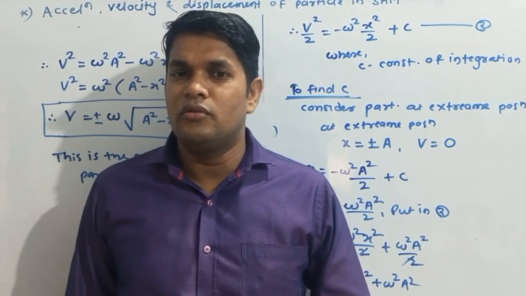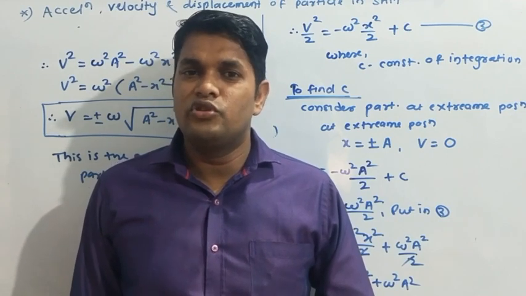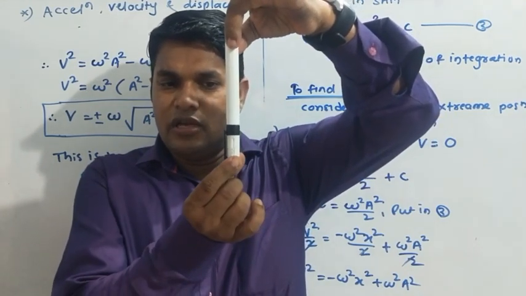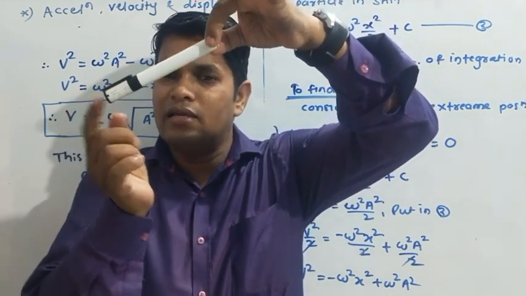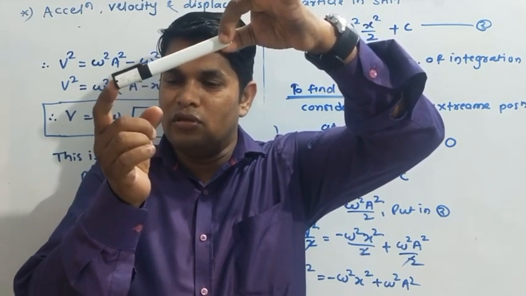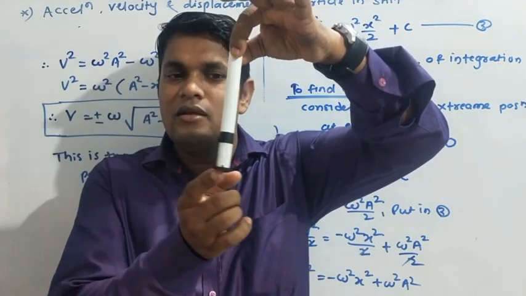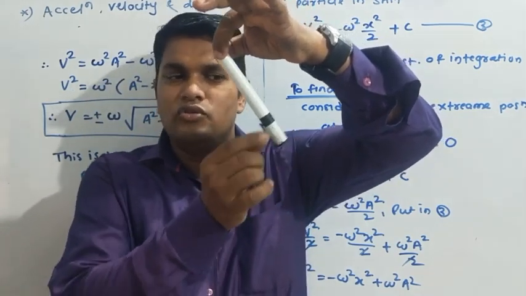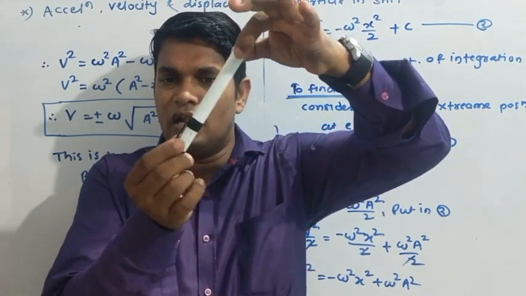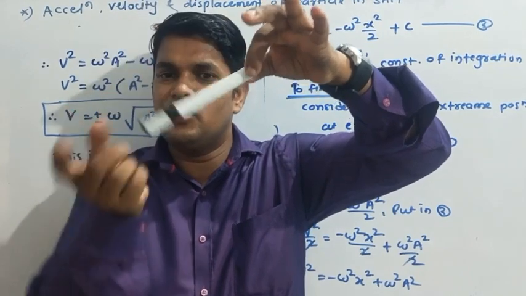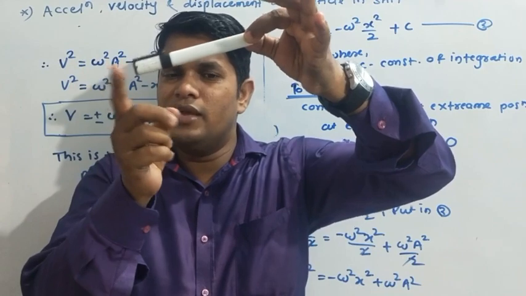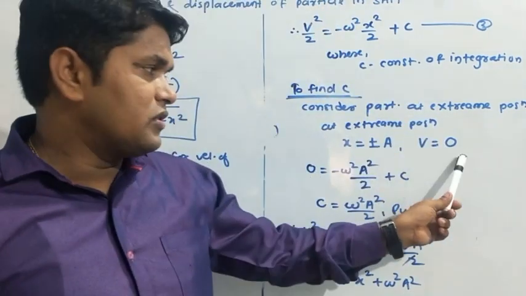But at the extreme position its velocity is 0. At the extreme position the velocity of the particle becomes 0. Suppose this is a pendulum and this is its mean position. If it moves here, at this extreme position its velocity becomes 0, and it then comes back to its original position. Again at the other extreme its velocity becomes 0. If the velocity did not become 0, the particle would keep moving in a circle. To complete the oscillation the velocity becomes 0 at the extreme position, so we consider that 0.